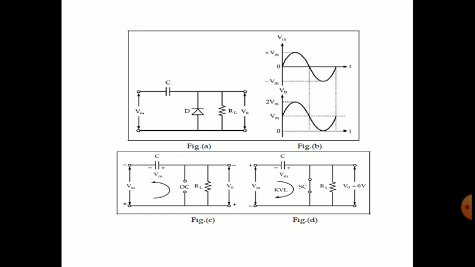And RL, what is the output across this RL? We have plus and minus in this. When the positive peak reaches, then apply the KVL. In this figure D, you will have minus Vm and minus Vm, because already the capacitor is charged to minus Vm, that is during the negative half cycle.